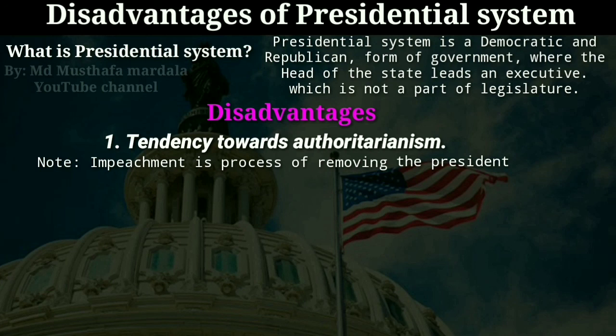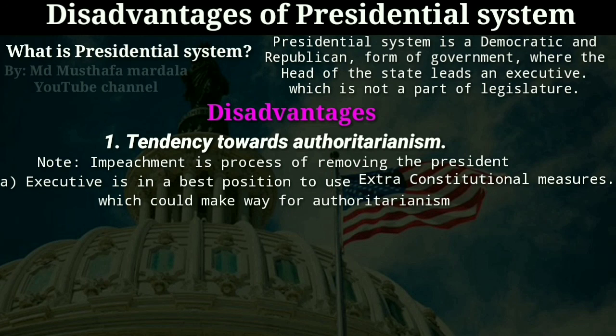When the president, legislature and the judiciary are in a deadlock and disagreeing on a matter, and the government is not working properly or effectively, there is a strong incentive to use extra-constitutional measures to break the deadlock. Of the three branches of the government, the executive or the president is in the best position to use extra-constitutional measures, especially when the president is head of the state, head of the government, and also the commander-in-chief of the military. That is why it is said that the presidential form of government can turn very quickly to authoritarianism. But it is not as possible in the parliamentary form of government.